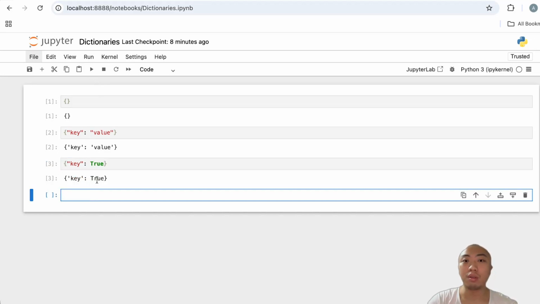Python also accepts the Boolean data type as a value. But the key has to be unique. There can't be duplicates. For example, like name or age, name or age.